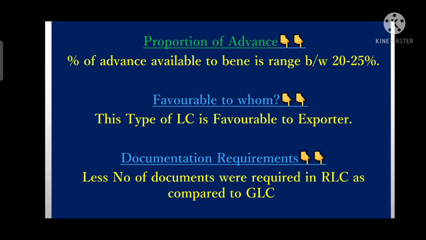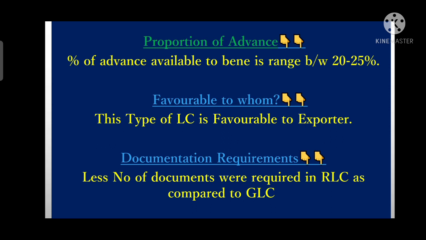After that, to whom is this LC favorable? Red clause LC is always favorable to the exporter. Why is it always favorable to the exporter? Because here the exporter does not need to make any expenses out of his own pocket, right? Because it is receiving an advance payment for carrying out pre-shipment activities.